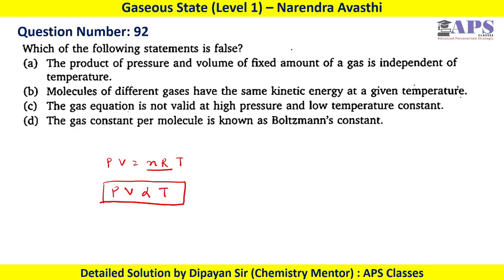But in option A, it is indicated that the product of pressure and volume, that is PV, of a fixed amount of gas is independent of temperature. That is not correct. We have to find the false statement, and for this option A will be the false statement, so it will be the correct option. If you see B, C, D, they are all correct.